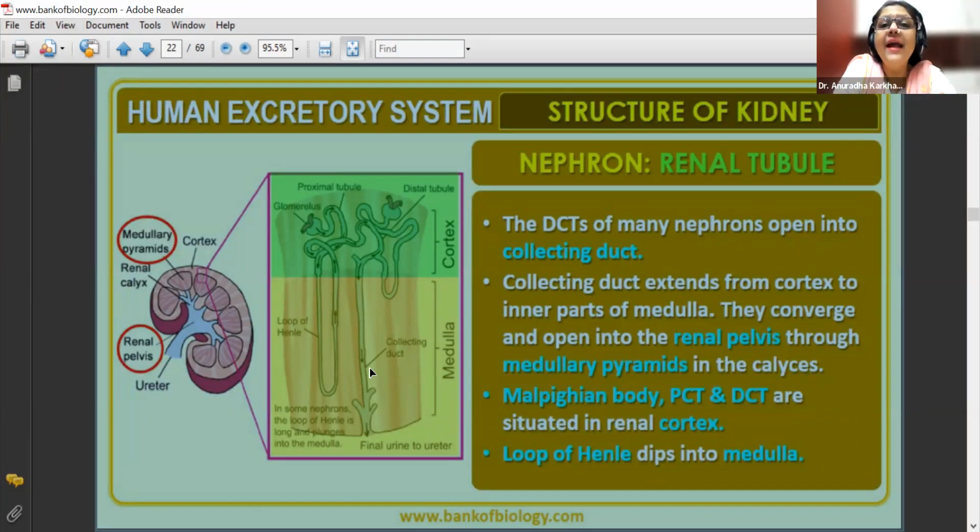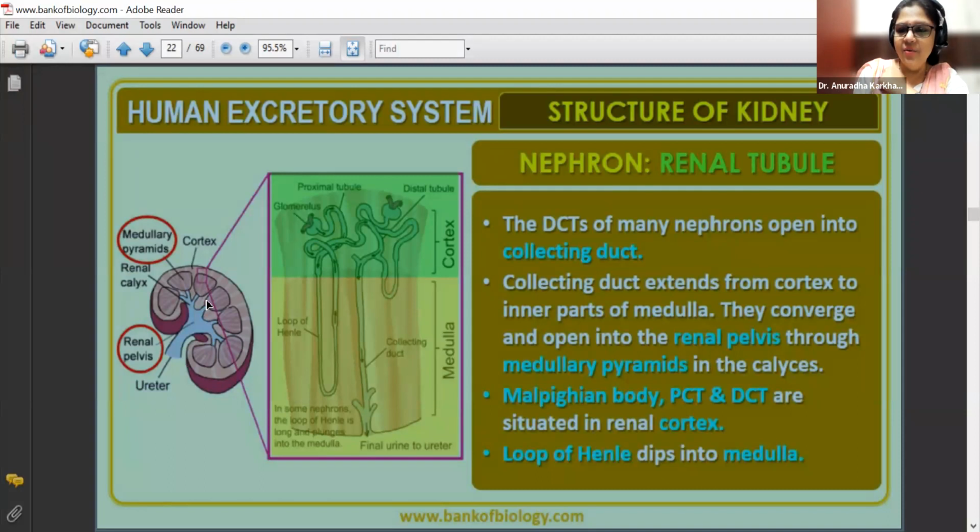See, the collecting duct extends from the cortex. So यहाँ से collecting duct start हो गया. Okay. To the inner parts of the medulla. It is moving to the medullary region. They converge, means all these collecting ducts will converge. Okay. They'll make a cone-like structure together and open into the renal pelvis through the medullary pyramids. Okay, so here in this diagram, you can see the renal pelvis over here. Correct? And you can see the pyramids over here. So via the pyramids, the urine will reach the renal pelvis.